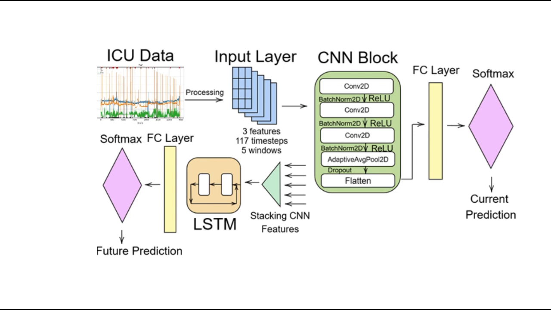The CNN outputs from all 5 windows are then stacked into 5 feature vectors and then fed into a 2-layer LSTM, which captures long-term trends. The LSTM output then predicts the next unseen time window, and the hybrid combines CNN feature extraction with LSTM temporal modeling for accurate, timely cardiac event prediction.